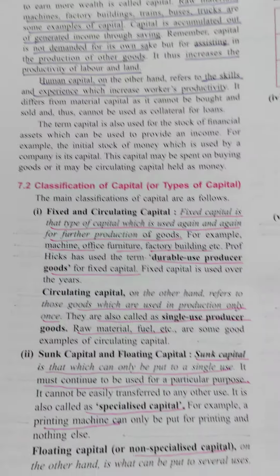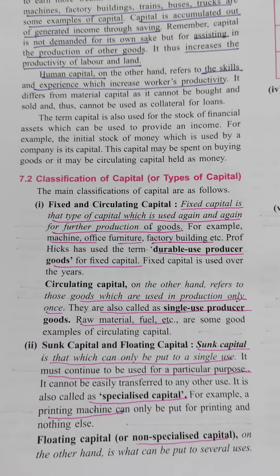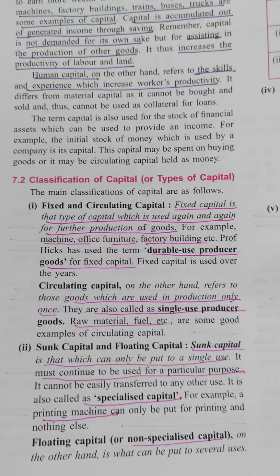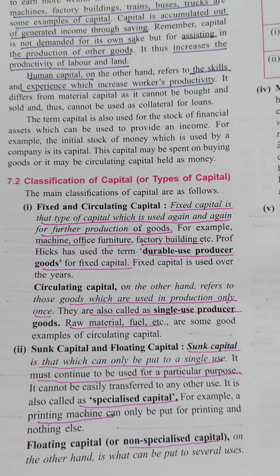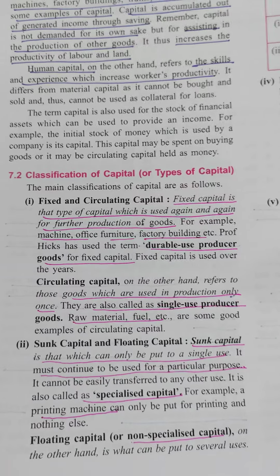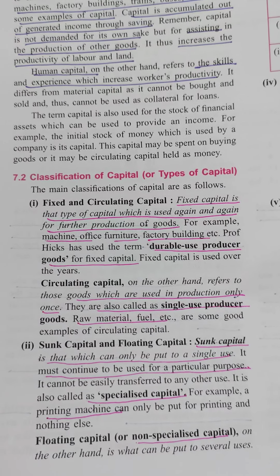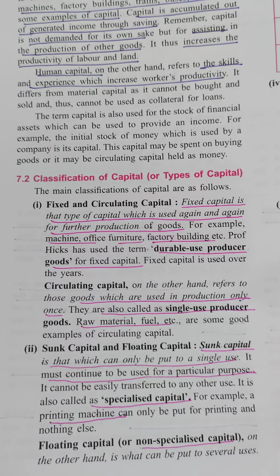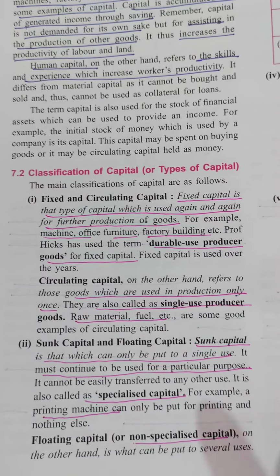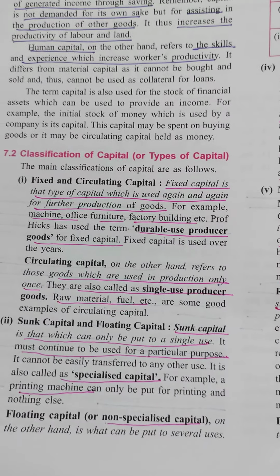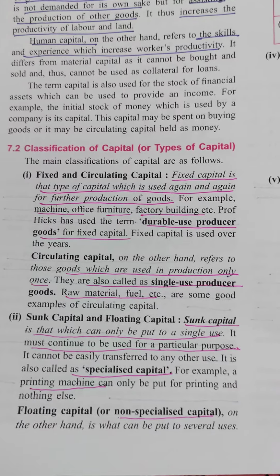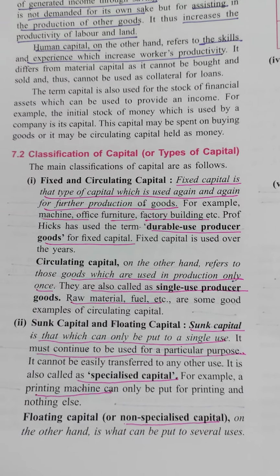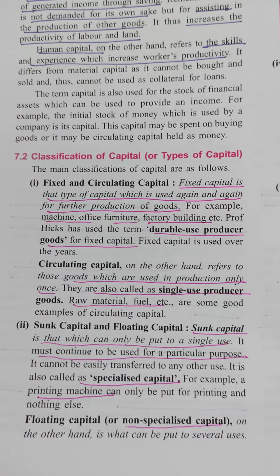Now today, children, we will discuss the classification of capital, or the types of capital, or the forms of capital. First one, we will discuss the fixed and the circulating capital. Listen, I have underlined the highlights so you are able to understand it. First one, fixed capital. Fixed means fixed.